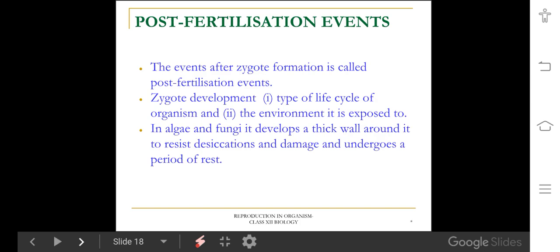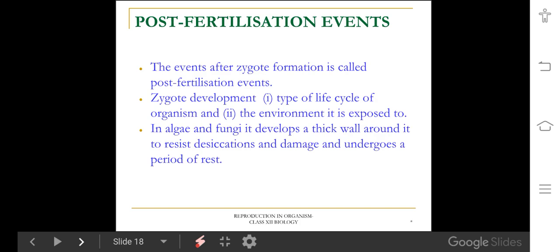And all sexually reproducing organisms' life starts with a single-cell zygote. All organisms' life starts from this single-cell zygote. The zygote is a vital link between one generation and another generation. Then, how will the zygote develop? Before going to the zygote development, let us also know about the types of fertilization.